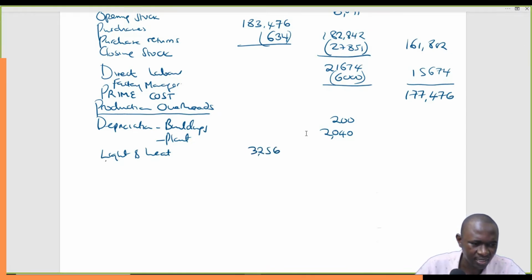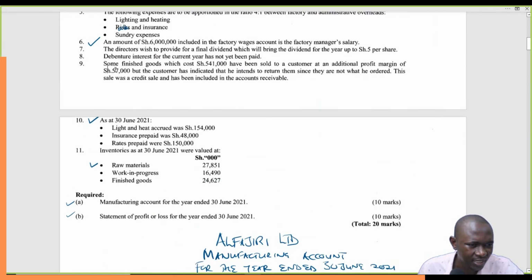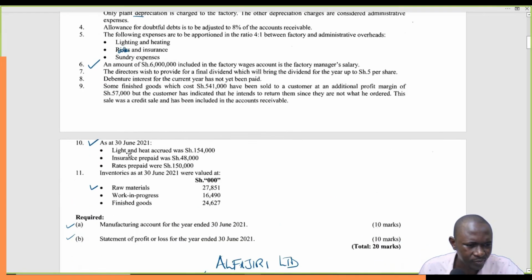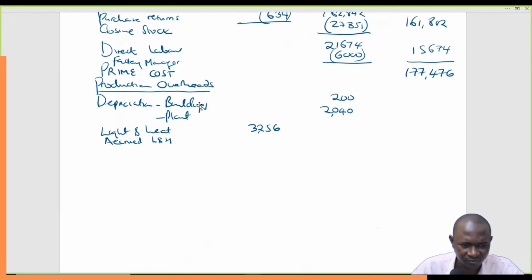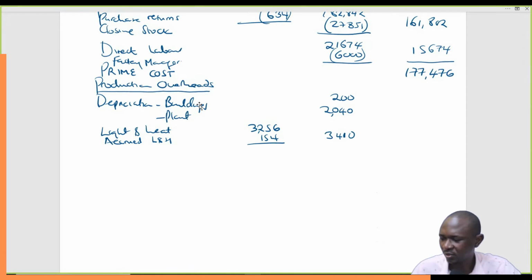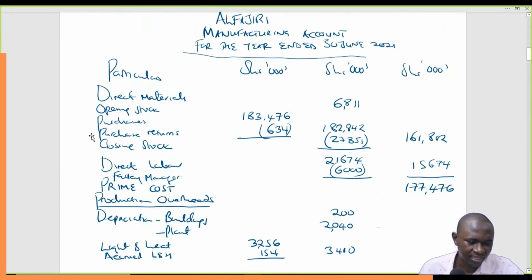And then we add the accrued light and heat. So how much is that? Accrued light and heat, the figure is here. Light and heat accrued 154,000. So we simply add 154 to this figure and we get the total. The total will be 3410, I think. Just trying to get this 32.56 plus 154 and 3410. Then we go to the next item.